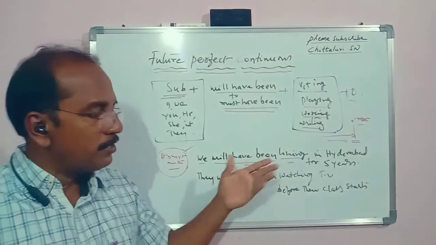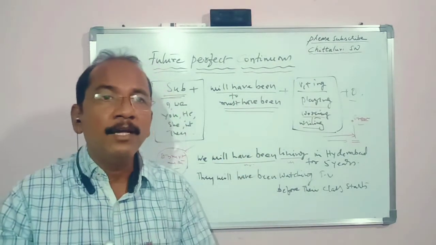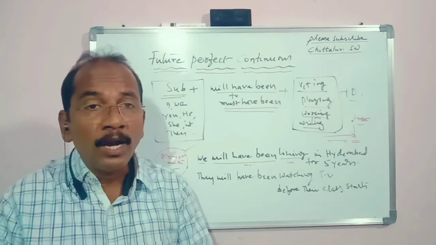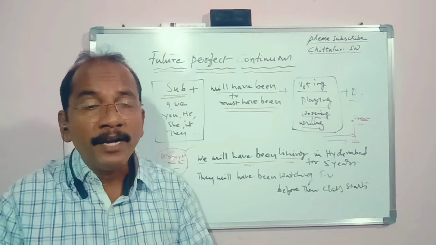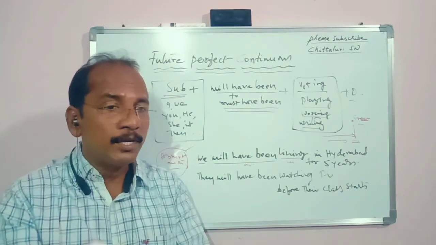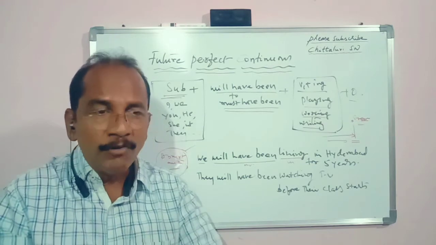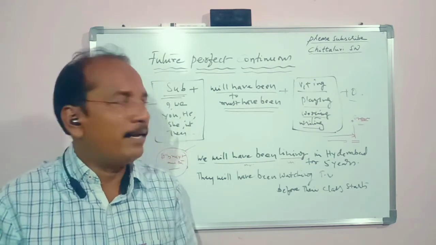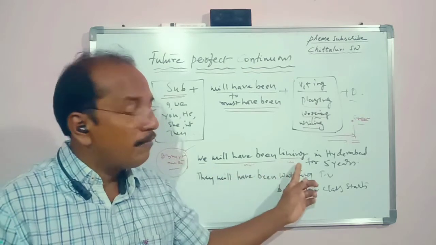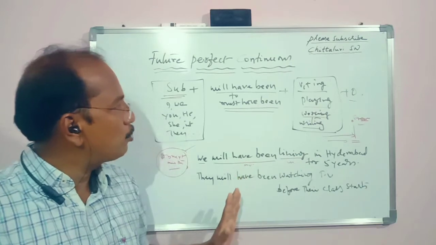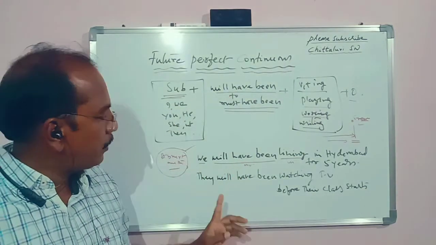Future perfect continuous tense is used to denote an action which will have been going on at or before some point of time in the future. At or before some point of time in the future, it will have been in progress. It will have been going on. It will have been occurring. It will have been happening. That's why we used the structure will have been living here. Okay, so this is the main use of future perfect continuous, friends.